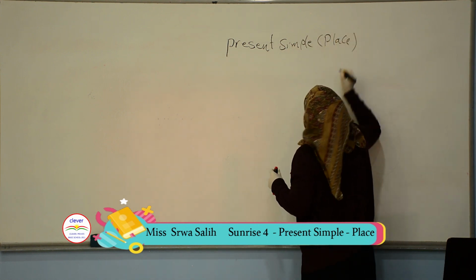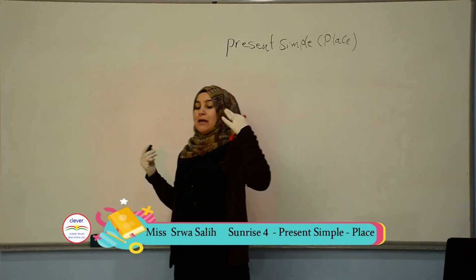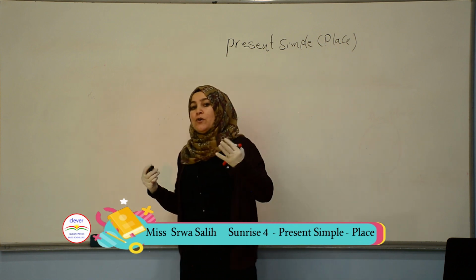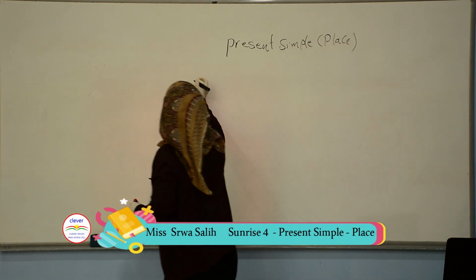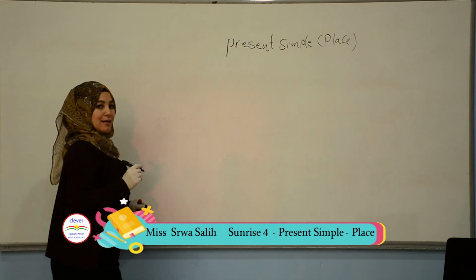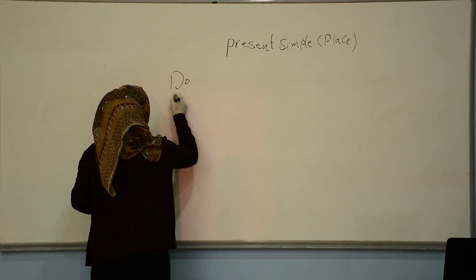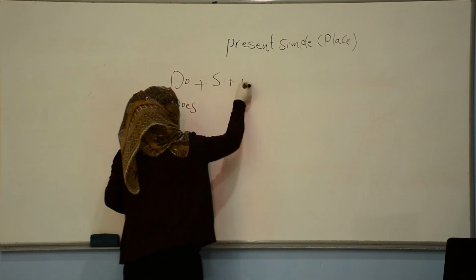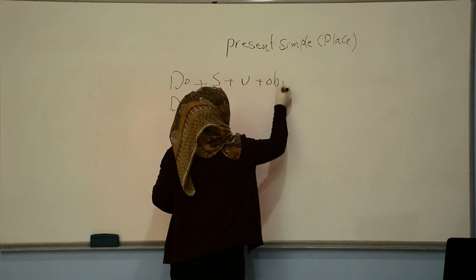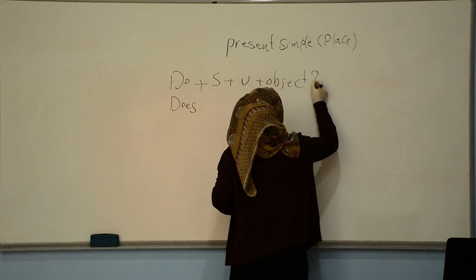Okay, guys? So we have got the same formulation that I mentioned for you in the previous lesson. We add do and does at the beginning of the sentence: do or does plus subject plus verb plus object plus question mark.